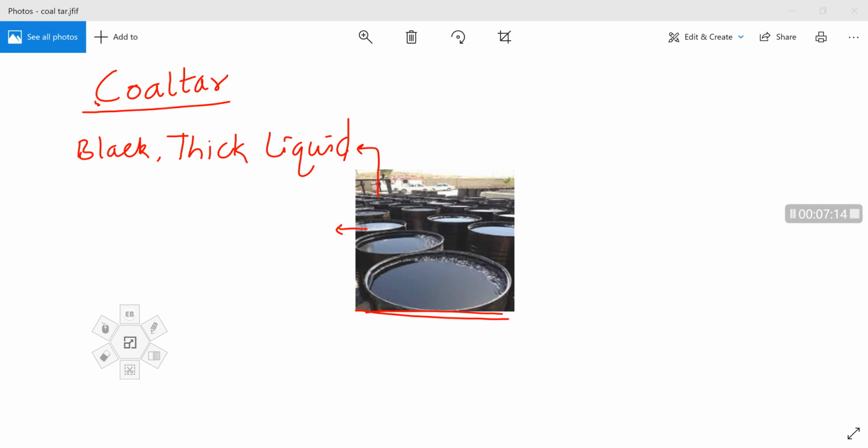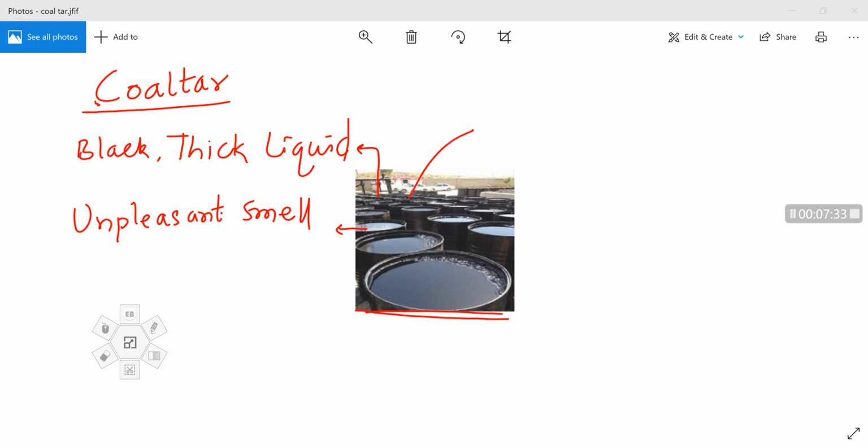The second property, it has an unpleasant smell. By that unpleasant smell we can identify coal tar. It is in the liquid state.